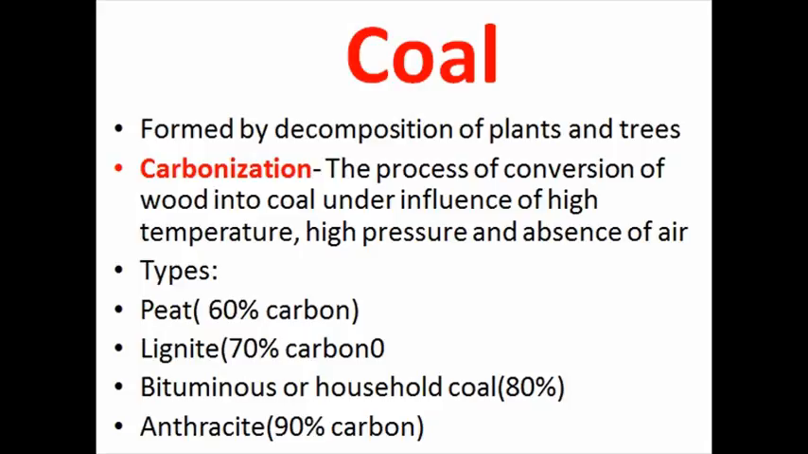Now we will talk about another carbon compound known as coal. Coal is formed by decomposition of plants, trees, and animals which were buried under the earth millions of years ago. The process of conversion of wood into coal under the influence of high temperature, high pressure, and absence of air is known as carbonization. There are 4 varieties of coal. Peat contains 60% carbon, lignite contains 70% carbon. Bituminous coal contains 80% and anthracite coal contains about 90% carbon.